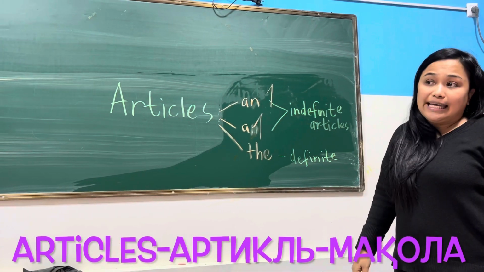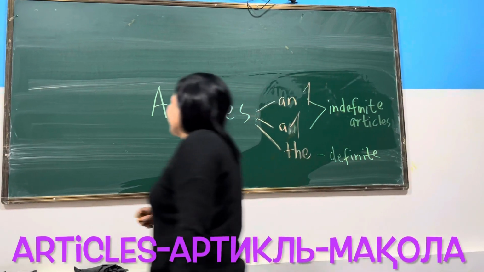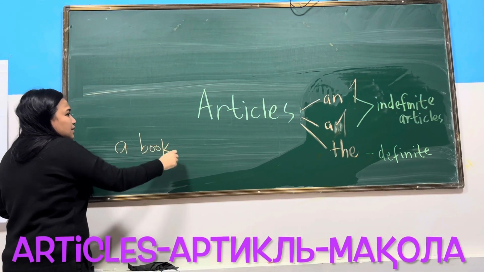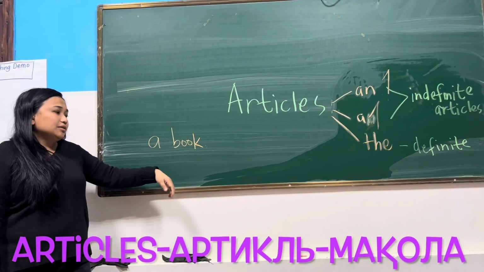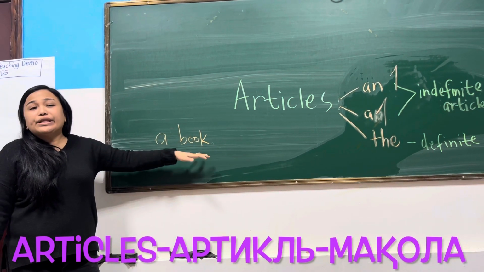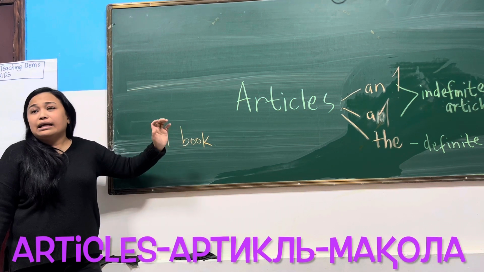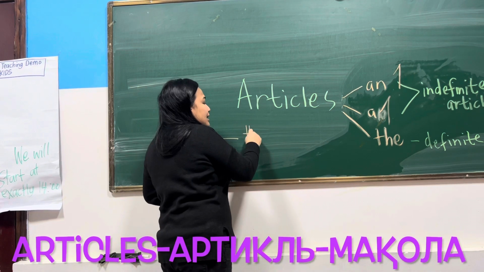Article that is definite. Look. A book, indefinite. Not specific. What kind of book? What color of book? Which subject is this book? We don't know. But we say the book